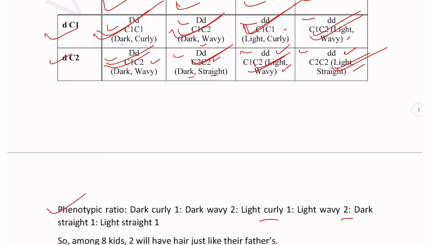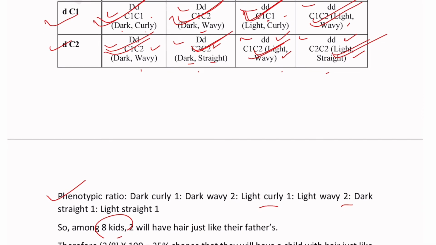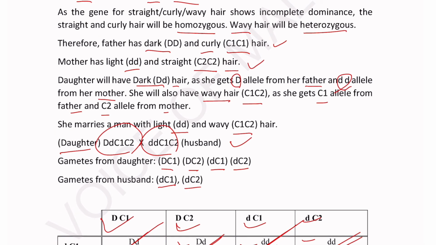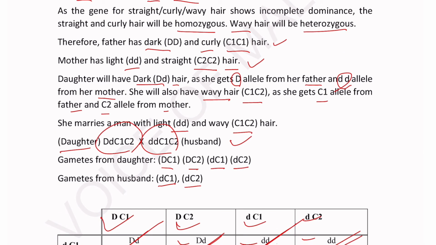And now we will solve the second question, where we know that 8 kids are there, because here 1, 2, 3, 4, 5, 6, 7, 8. Among these 8 kids, only 2 will have hair just like their father's, because we know that their father has light and wavy hair.